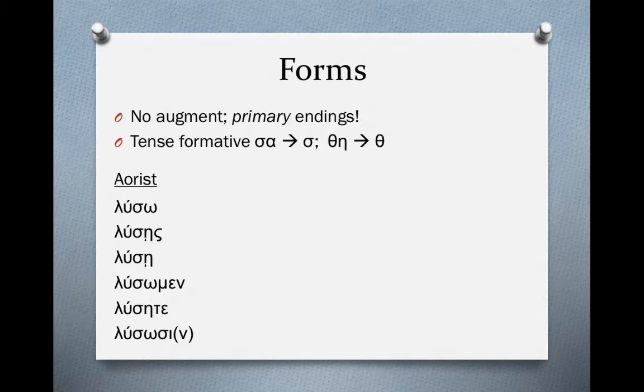Don't confuse these aorist forms with the future forms. Some of them look a lot like the future forms. The difference between the two will be these have a lengthened connecting vowel. They just have a sigma, like the future tense formative, but these also have a lengthened connecting vowel. Normally in translation, it's going to be very hard to distinguish how we might translate these differently from the present. A lot of times, in my opinion, I don't think the author wanted so much to focus on whether it's continuous or undefined action. I think sometimes it was just stylistic.